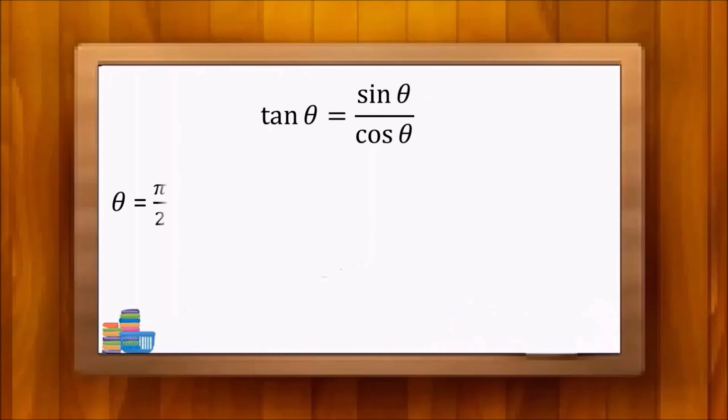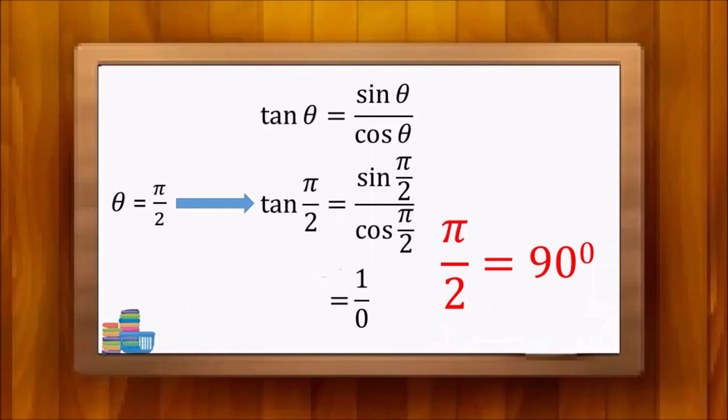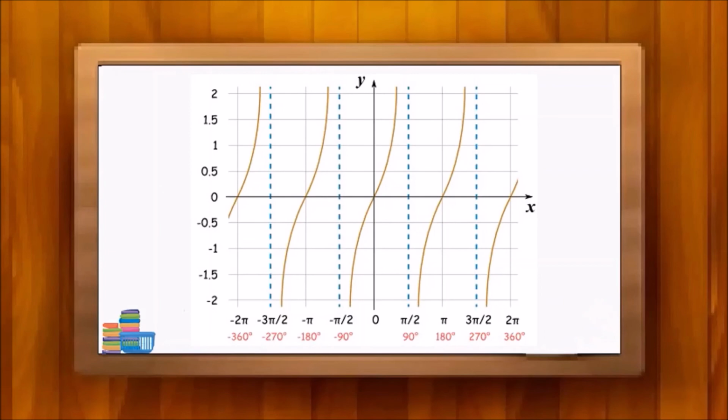Let's take another mathematical example to prove this idea. We know that tan theta equals sine theta over cosine theta. When theta equals pi over 2, tan pi over 2 equals sine pi over 2 over cosine pi over 2 equals 1 over 0. Here pi over 2 is another form of introducing 90 degrees. The tan graph is what you can see now. Here, when theta is getting closer to pi over 2, the function is gradually getting closer to an enormous number we can never reach. That is 1 over 0, the value of the function when theta is pi over 2.